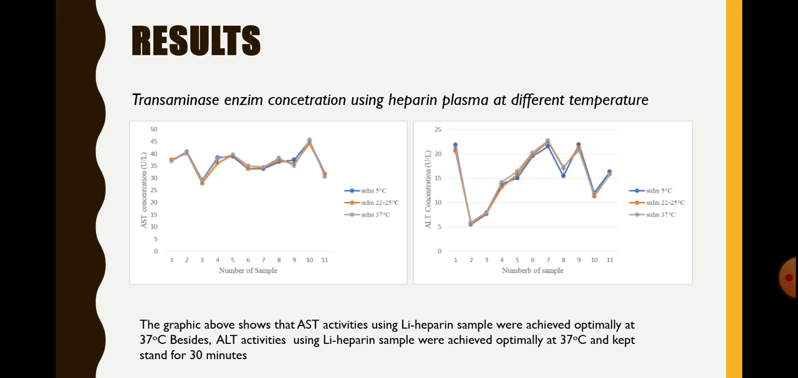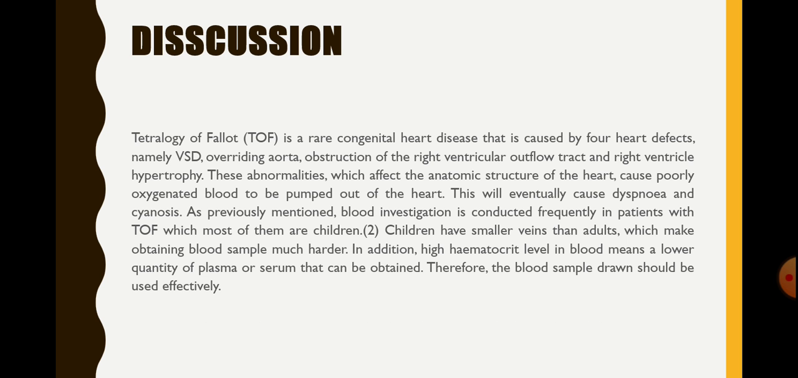Next is the result of transaminase enzyme concentration using heparin plasma at different temperatures. The graphic above shows that on the left, the AST activity using heparin sample was achieved optimally at 37 degrees Celsius. Besides, on the right, ALT activity using heparin sample was achieved optimally at 37 degrees Celsius and kept standing for 30 minutes. So here is the discussion.